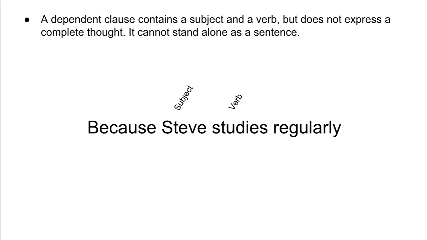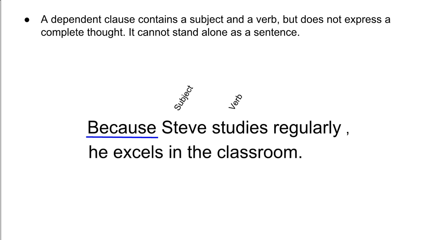So because I'm starting my sentence with the word because, I know I'm going to need a comma in the middle of it, and I'm going to wrap up with my independent clause, he excels in the classroom. Because Steve studies regularly, he excels in the classroom. And yes, I have my subject and I have my verb. The second half of the sentence is my independent clause. The first half of the sentence, because Steve studies regularly, is my dependent clause.